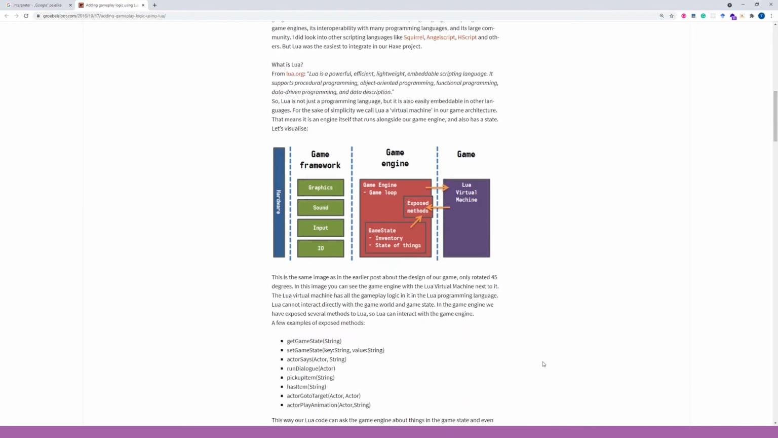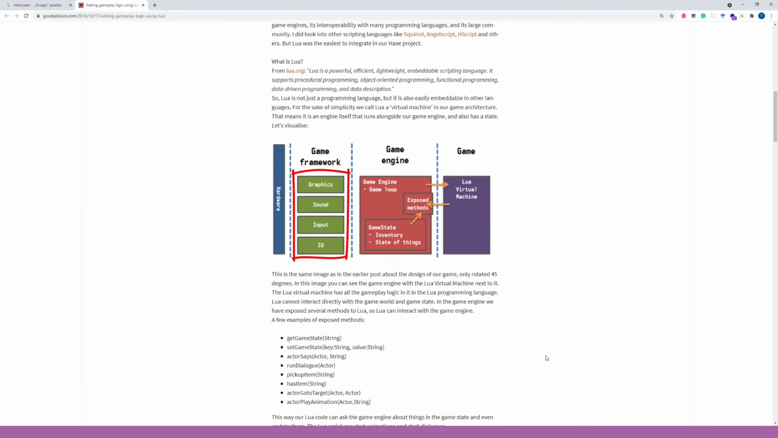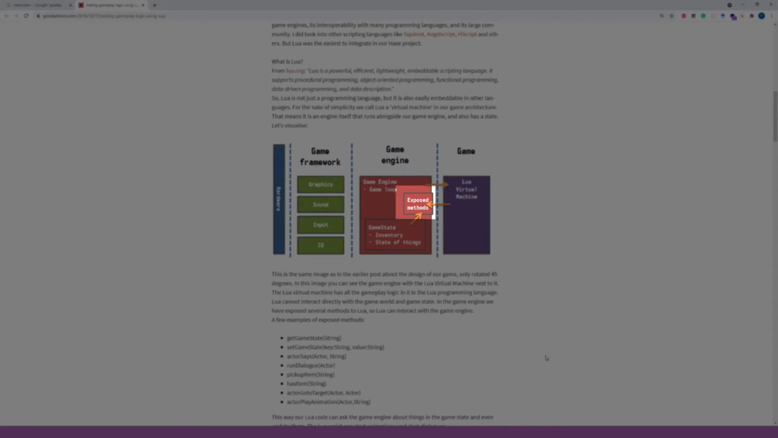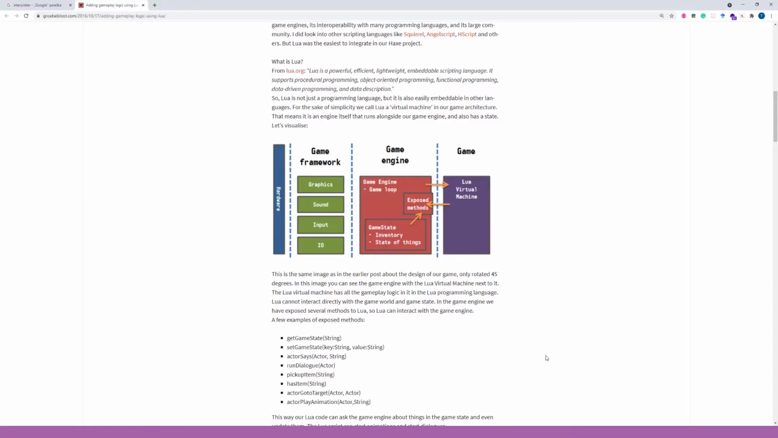So, the game runs on some hardware and it uses libraries within a game framework to use the hardware efficiently. But the heart of a game is the game engine. I won't talk about the game engines in detail, just want to mention that it implements the core functionality of a game that can be extended. In order to extend it, it must expose methods using API, or the application programming interface. These methods are available for extension technologies. And in this case, we have Lua virtual machine.